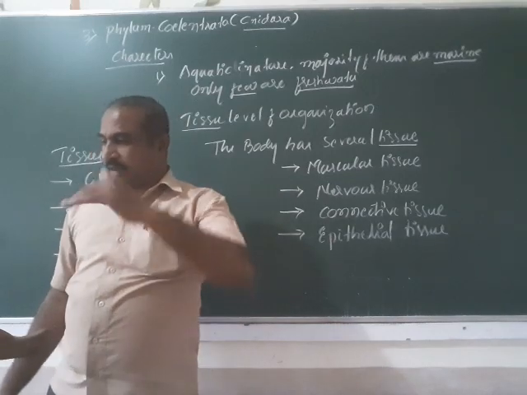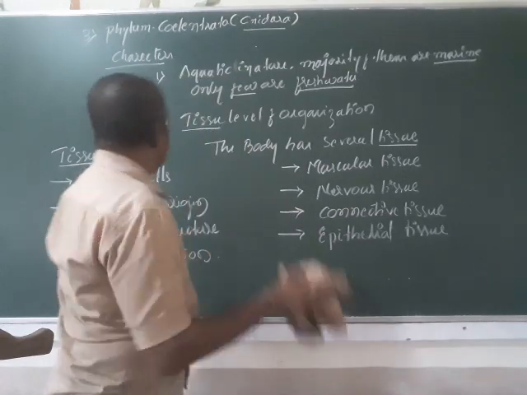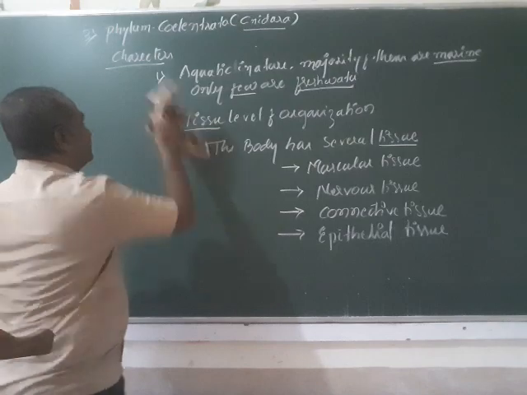Coming to the next character, these organisms have radial symmetry.